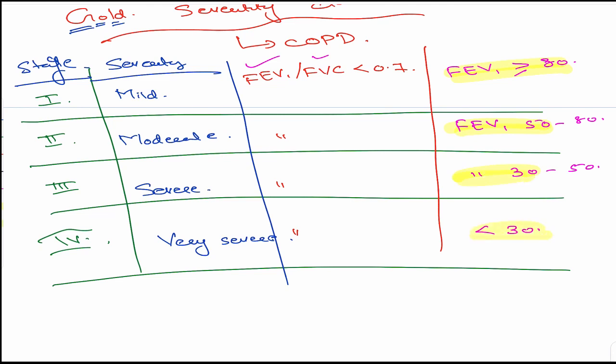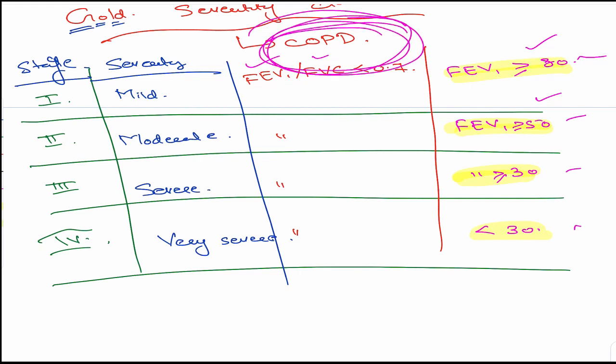Remember, forget about the second part. It's just, if you know this number, you know that the other is the limit. Now, this is the classification: FEV1 greater than or equal to 80, greater than or equal to 50, greater than or equal to 30, less than 30. If you can remember it, it is fine. It's not very difficult: 80, 50, 30, 30, and 130 is greater and other 30 is lesser. So that is the GOLD severity classification of COPD and nothing else.